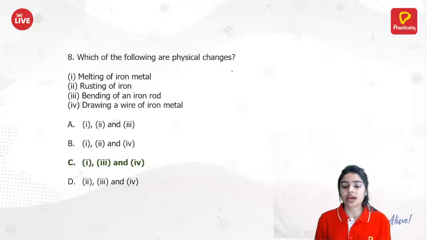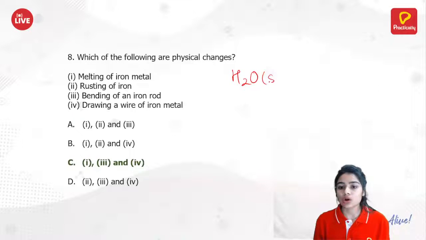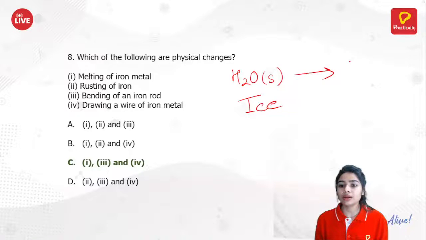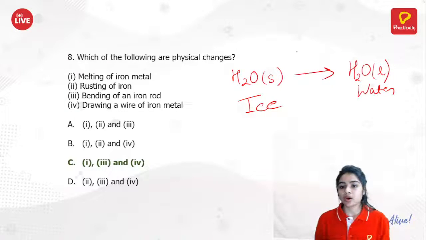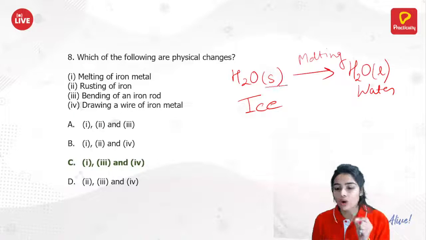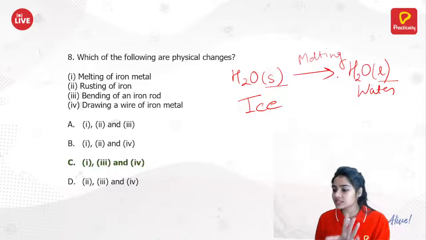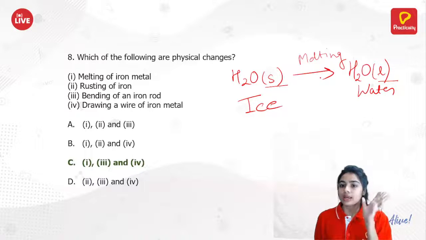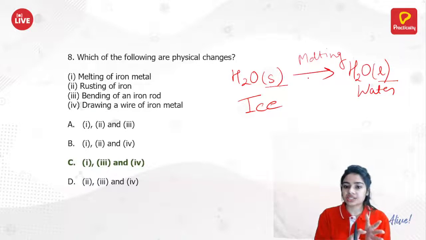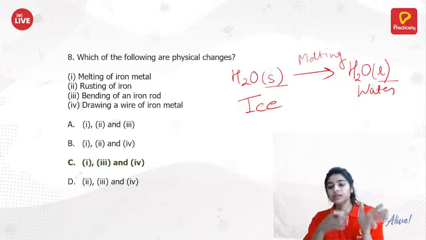So let's say we have water. It is in solid state, that is, we will consider it as ice. Then we have water in liquid state. Now if I talk about this process, then this is melting. Here it is in solid state. Here it is in liquid state. Now, what happens when we change the state? No new substance is formed. It remains water. Only the physical state changes, from the solid phase to the liquid phase.